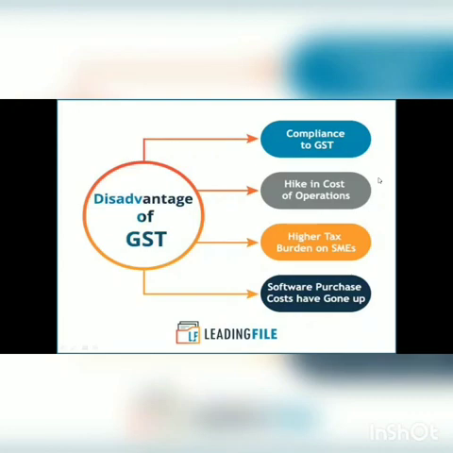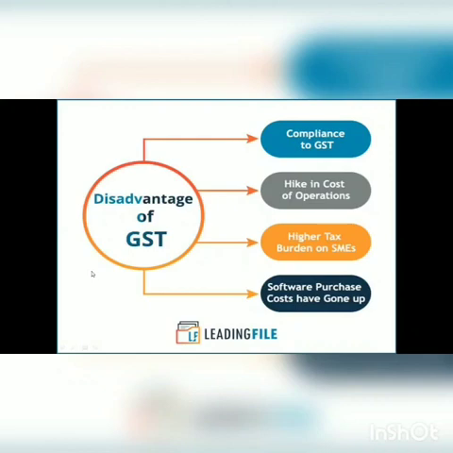And the last one is that software purchase cost has gone up. As we all know, there is cloud-based automated GST software. So everyone has to be aware of that, if they are a manufacturer or running any business. They should have proper knowledge about that software. As the demand for that software increases, the prices have also increased, because everyone knows the importance of that cloud-based software.